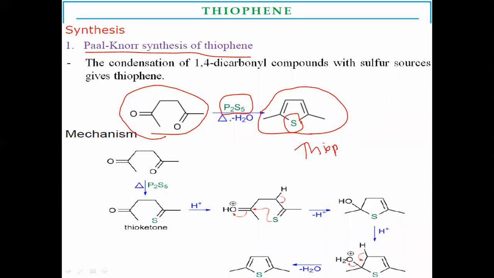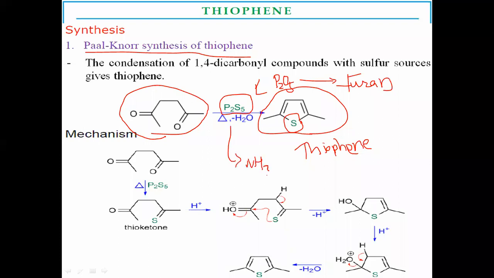Instead of P2S5, if you use phosphorus pentoxide, P2O5, there is formation of furans. If ammonia is used, then there is formation of pyrrole, a nitrogen-containing heterocyclic moiety.